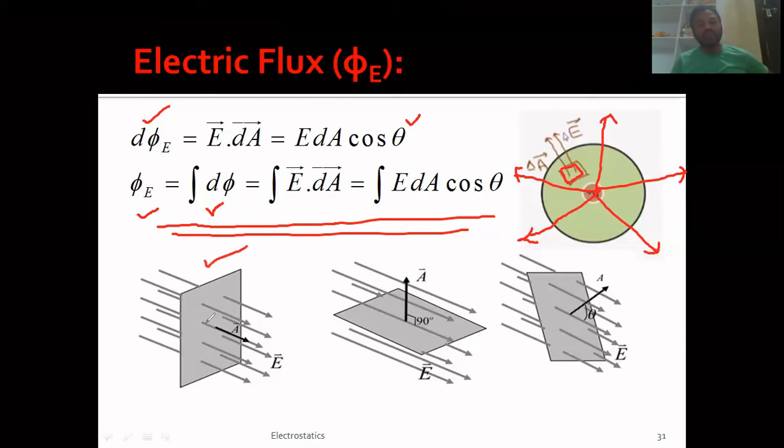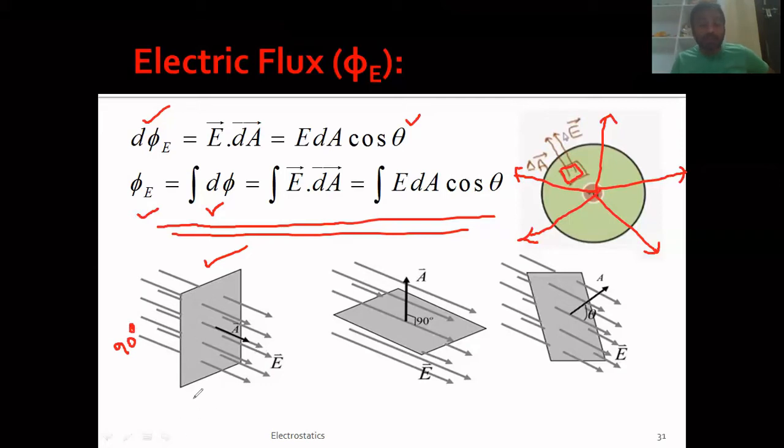In this image, the electric lines of forces and the area, which I also can call a surface, are perpendicular to each other, right? Electric lines of forces and the surface, both are perpendicular to each other. That means in this case, the angle between electric lines of forces and the surface, we think, not we think, it is actually 90 degrees.